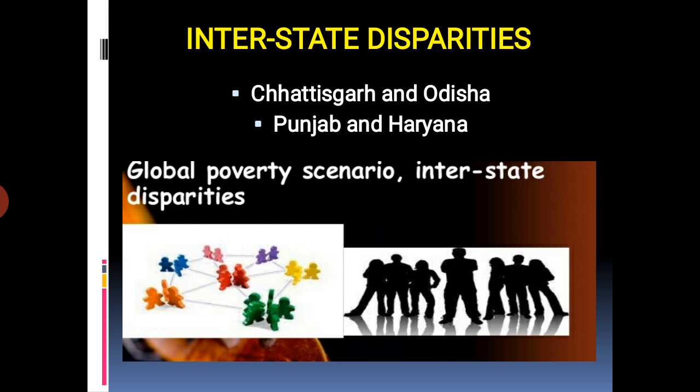Students, the states successful in reducing poverty have adopted different methods. Some examples are, listen, Punjab and Haryana had high agricultural growth rates due to the effects of the Green Revolution. Again, Kerala has developed its human resources by investing more in education. West Bengal has reduced poverty by implementing land reforms and so on. So, this is the interstate disparity with respect to poverty.